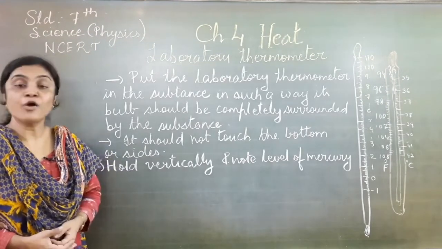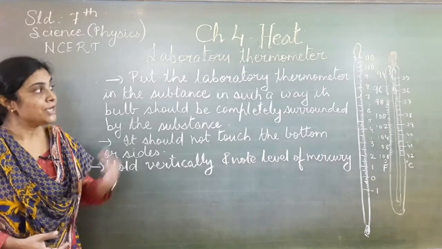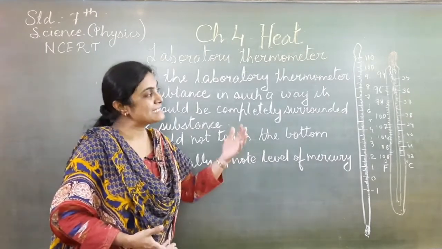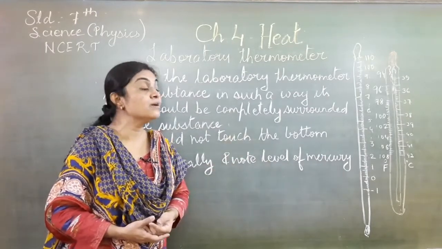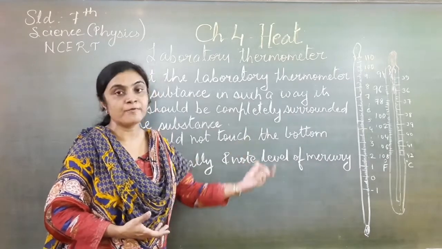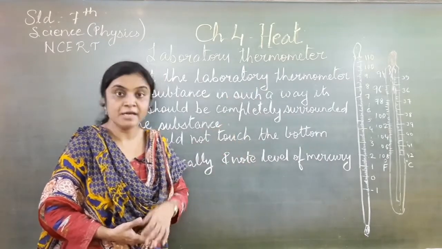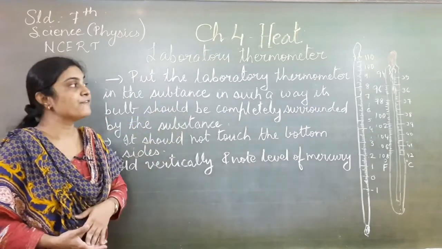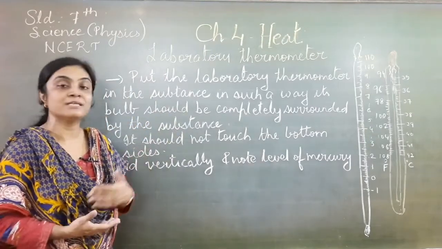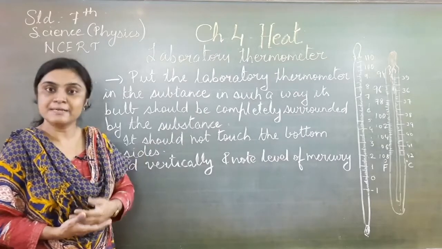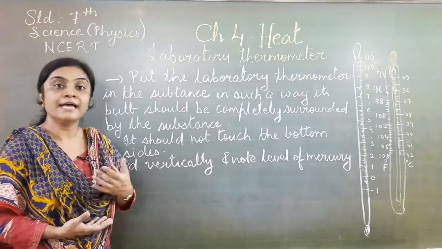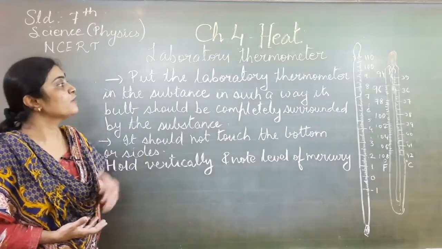Now let us see how to use a laboratory thermometer. It is made the same as a clinical thermometer: a glass tube which contains mercury in its bulb. When you are taking a reading, you have to measure the hotness of a substance.